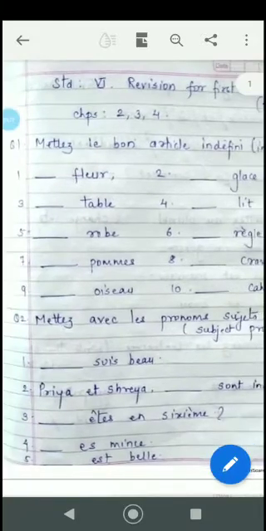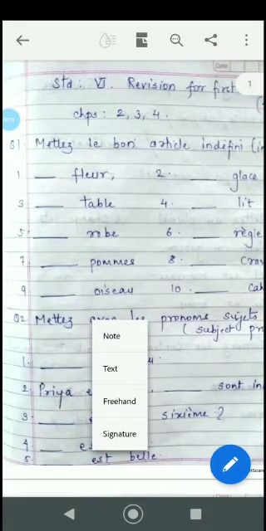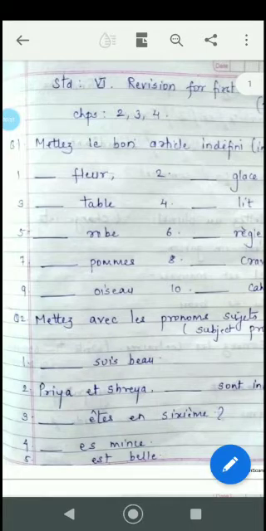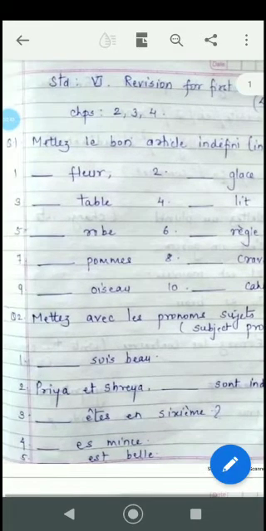So here une fleur, because fleur being feminine, une glace, une table, un lit, une robe, une règle, des pommes. Now why is it des pommes? Because over here the word is given as plural, pommes, so it is des. Une cravate, un oiseau, it's masculine.